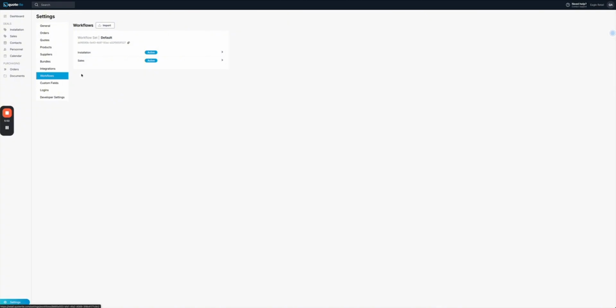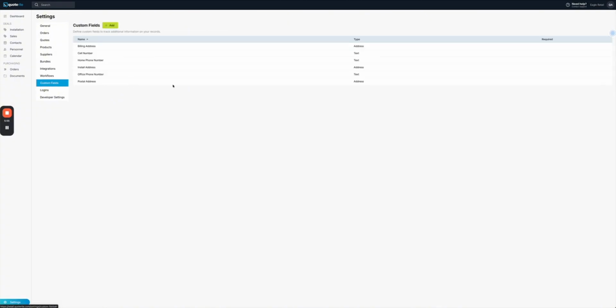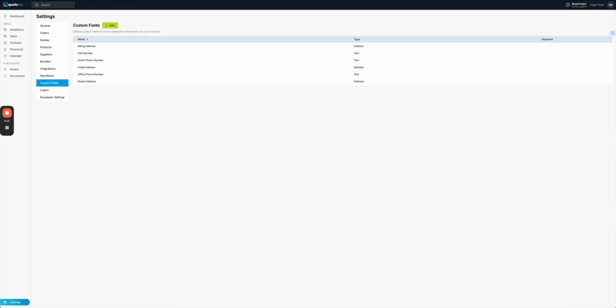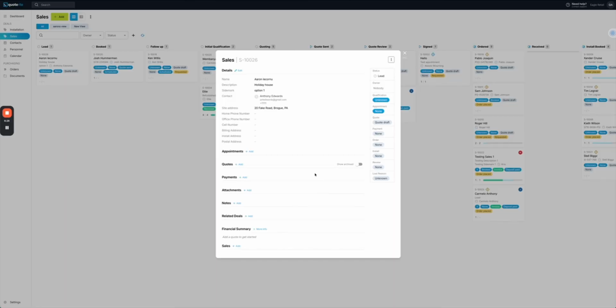So we've got our workflows here, and we've got our custom fields. So we call these UDF fields, or user-defined fields. These fields can be very basic fields, from text, obviously choosing people, or down to single person or multi-line text. But we can also use these fields to help us in triggering and defining automations within the system, which I'll cover later on in the demo. On the deal, we can add appointments, quotes, payments, attachments, notes, related deals I'll come back to, and a financial summary. So let's go ahead and make out we're booking an appointment.